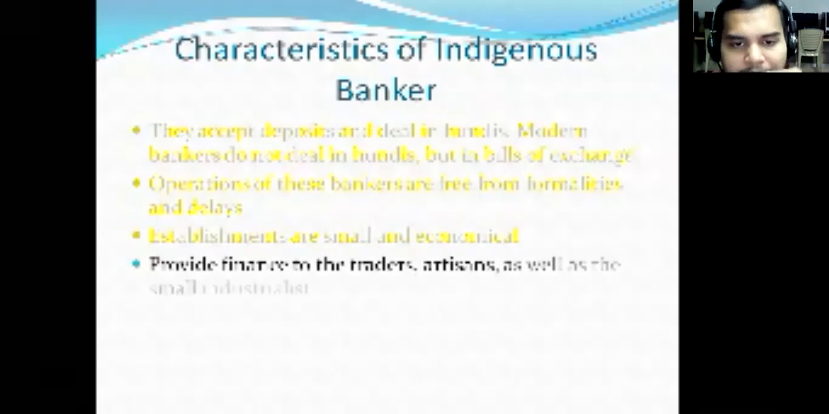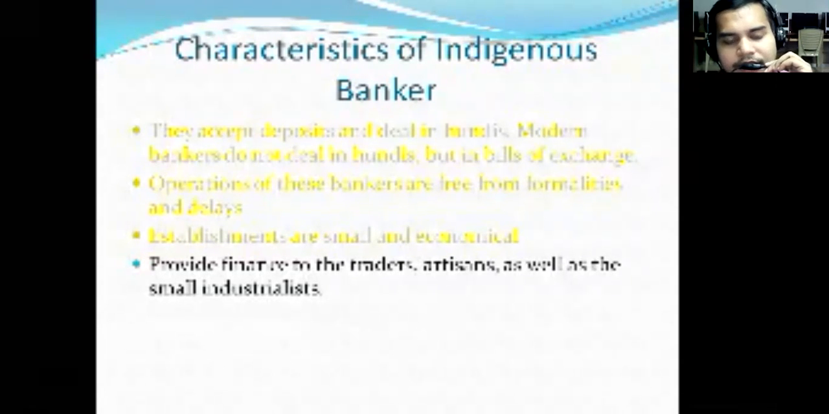Next, they provide finance to traders, artisans, as well as small industrialists. Here, artisans are the people who work with handicrafts, or even weavers, such kind of small people. So they will be providing loans to these people. Why particularly traders, artisans, as well as small industries?